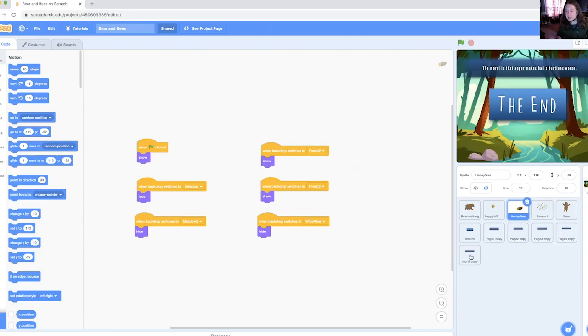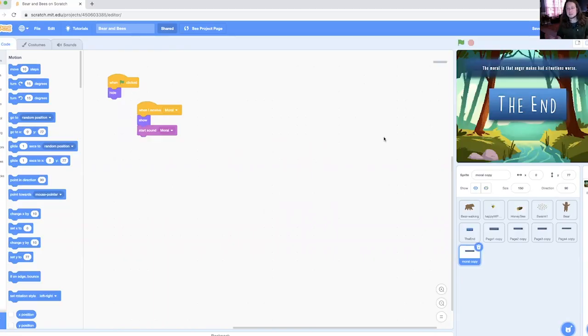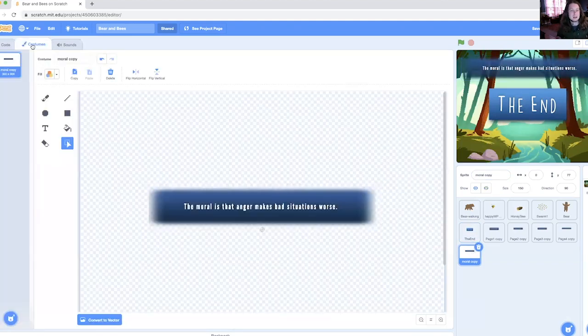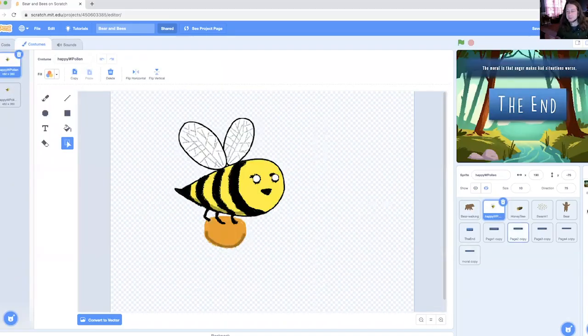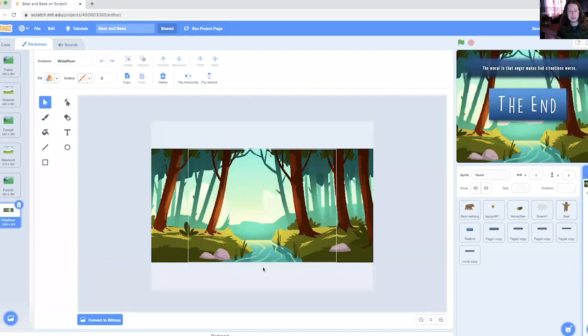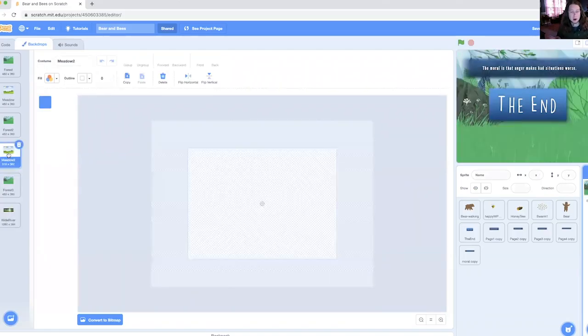What I've got, let's start with this. This is a sprite. What sprites are is any figure on the screen. And then we have stages or backdrops, which are our settings.